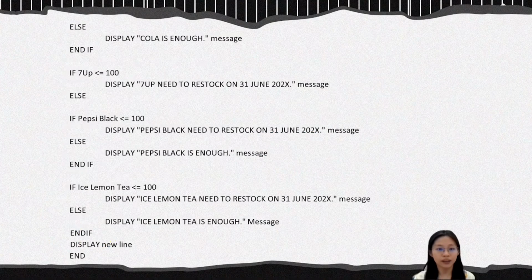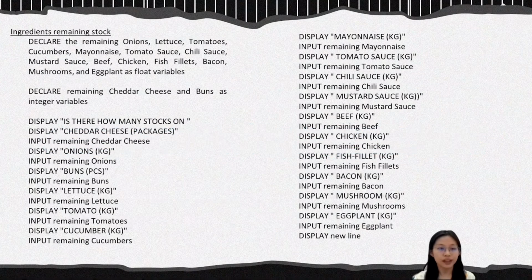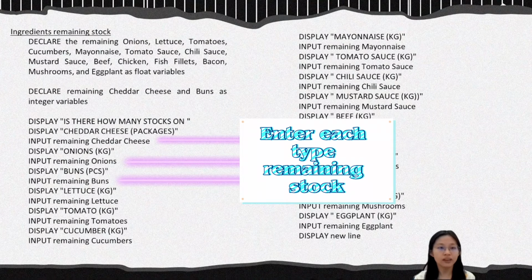We end this part. Ingredient remaining stock. First, we declare ingredient remaining stock as float variables, and for cheddar cheese and buns, we declare as integer variables. Next, we display messages asking how many stock of cheddar cheese, onion, buns, and etc. This allows the user to enter each type of ingredient remaining stock.